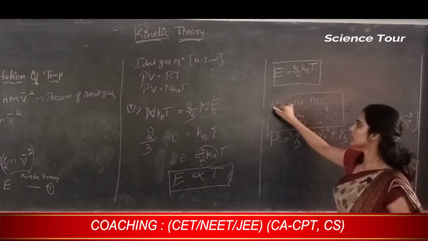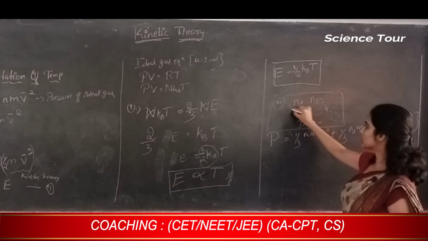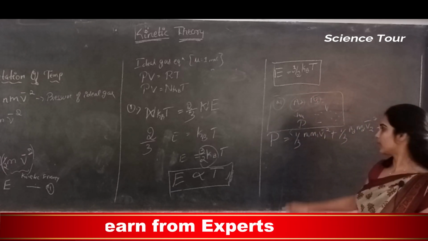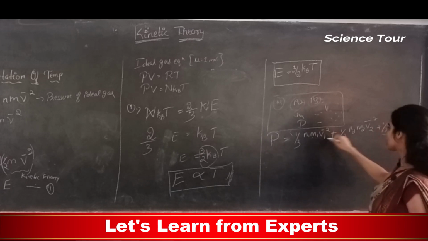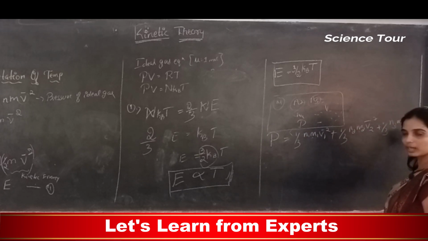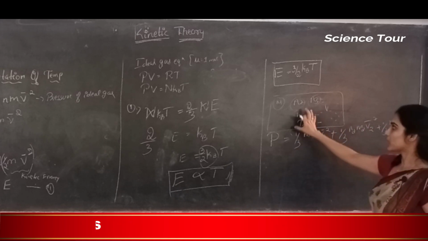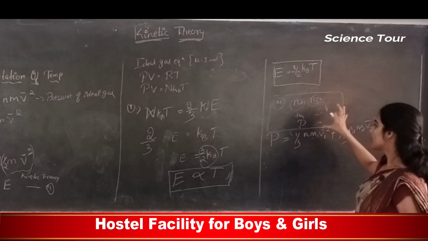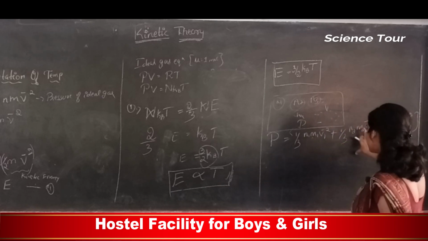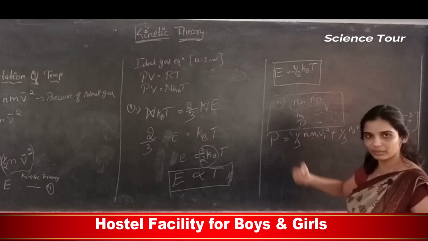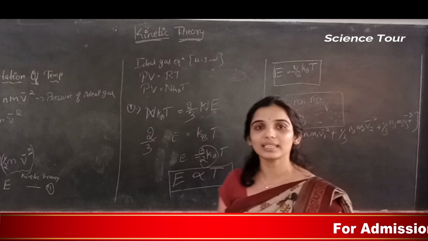So N1 is the number density of oxygen, this is the number density of nitrogen, hydrogen, so many. The mass of oxygen is different from hydrogen and nitrogen, and the speed is also different. So the pressure of this whole container is the pressure of oxygen plus the pressure of nitrogen plus the pressure of hydrogen plus the pressure of whatever gases are there in the container.